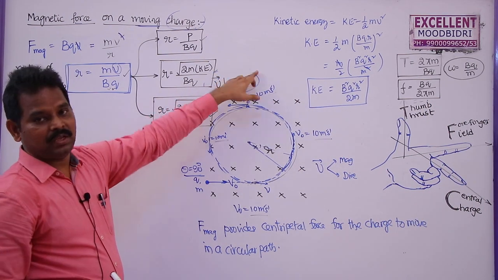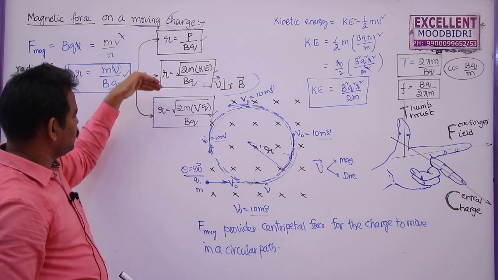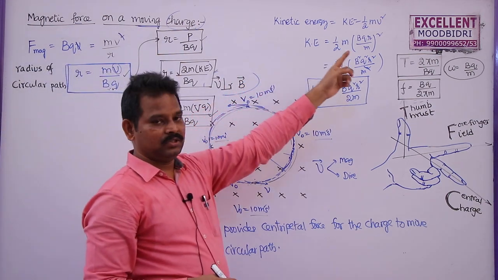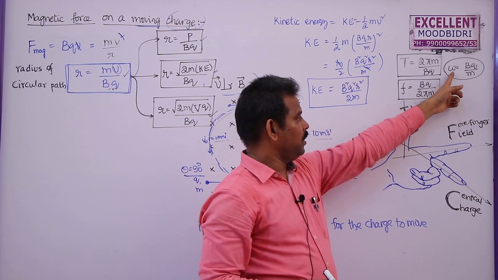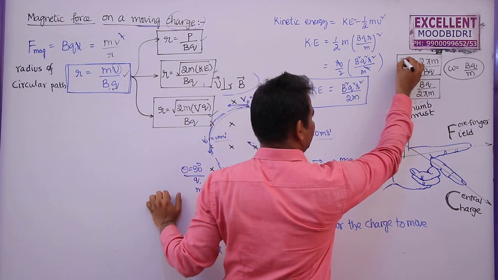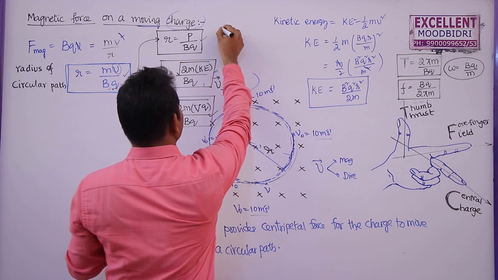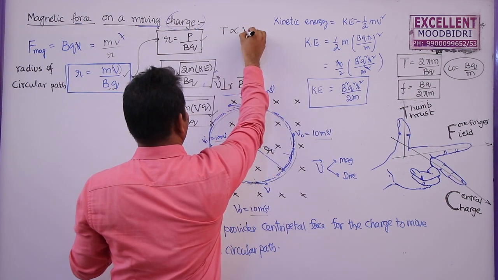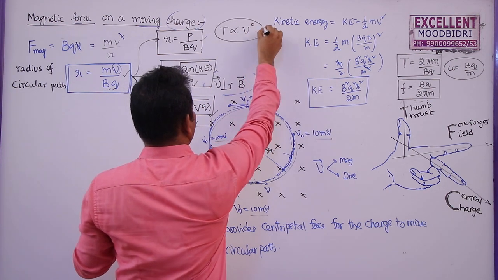If you observe these equations for the radius of the circular path, kinetic energy, time period, angular velocity or frequency, you can see the time period does not depend upon the velocity. So T is independent of velocity. So this is the most important point.